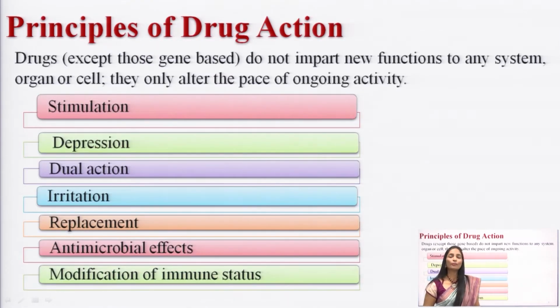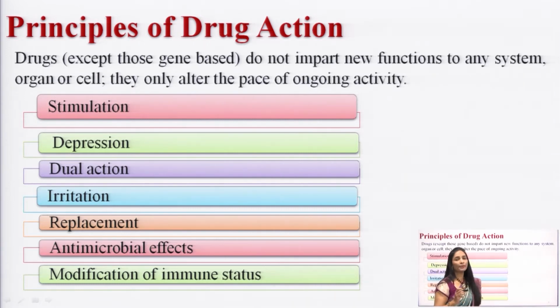Now we will see the principles of drug action. We know that a drug is used to treat any disorder, or to diagnose or prevent a disease. It does not create any new function in any system. After taking a drug, it does not change any function inside the body, but it alters the pace of the ongoing action, which is what we exactly need from the drug.